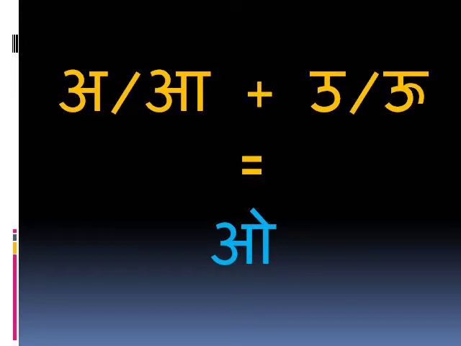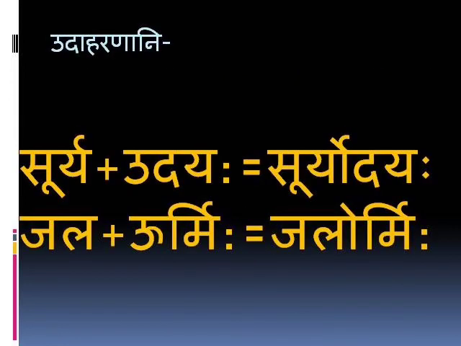Now we'll see one more rule of Guna Sandhi. When A or Aa is followed by U or Dirgha U, the result is O. We'll see the example of this rule. Surya plus Udayah equals Suryodayah. Jala plus Urmih equals Jalormih. If we see the first example, Surya ends in A and Udayah starts with U, so A plus U becomes O, and that's why the result is Suryodayah.